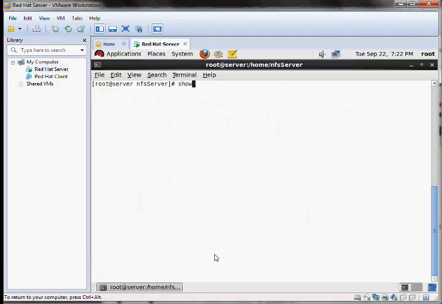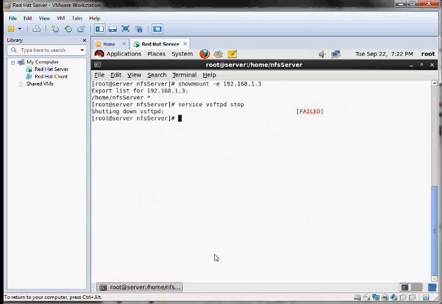Type in showmount -e and the IP address of your system, then service vsftpd stop, which is stopped by default.